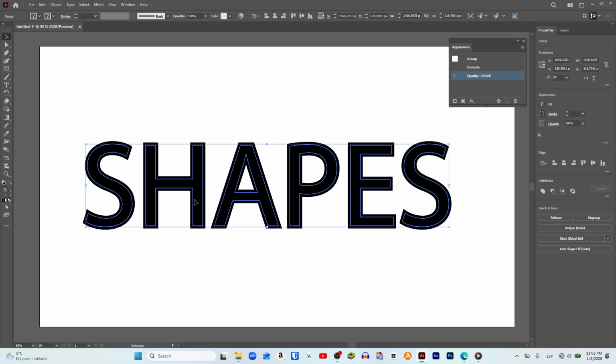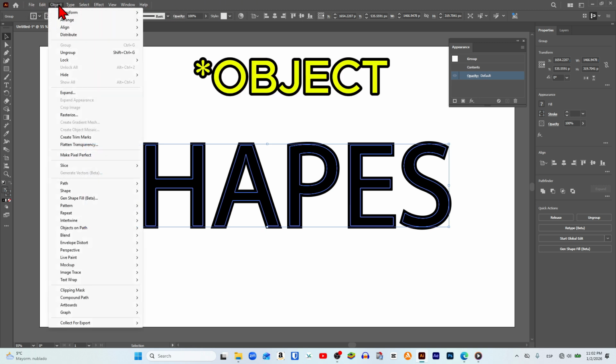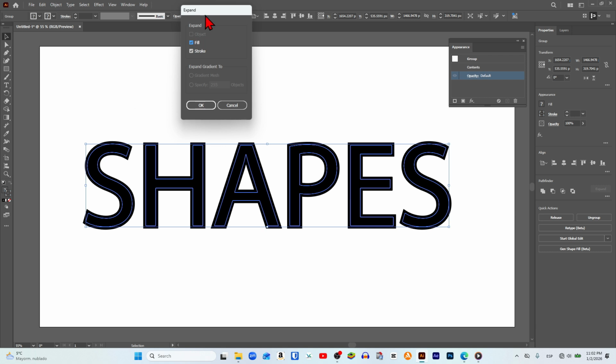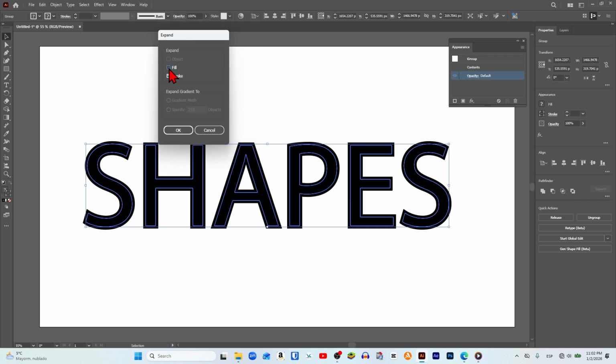To fix this, we still have some more adjustments to make. First, we go back to the top panel of the screen, click again on Select, and here we are going to expand it once more, so we click again on Expand. Just like before, this panel will open again, and we make sure that the boxes next to the fill and stroke texts are activated, and we click on OK.